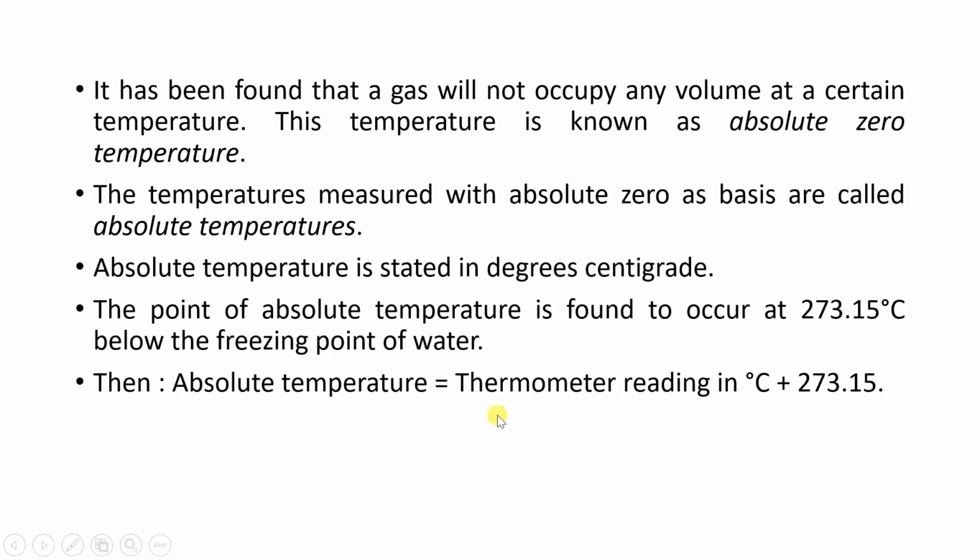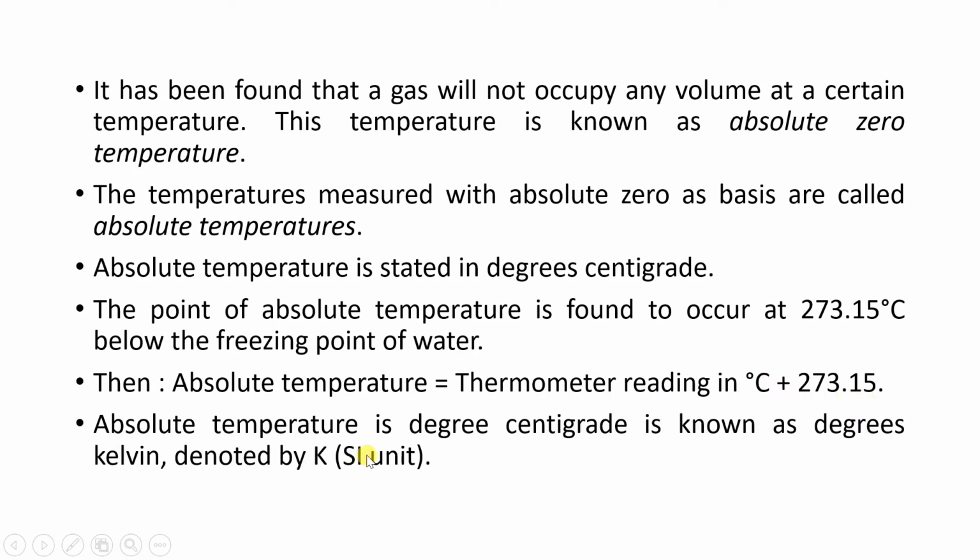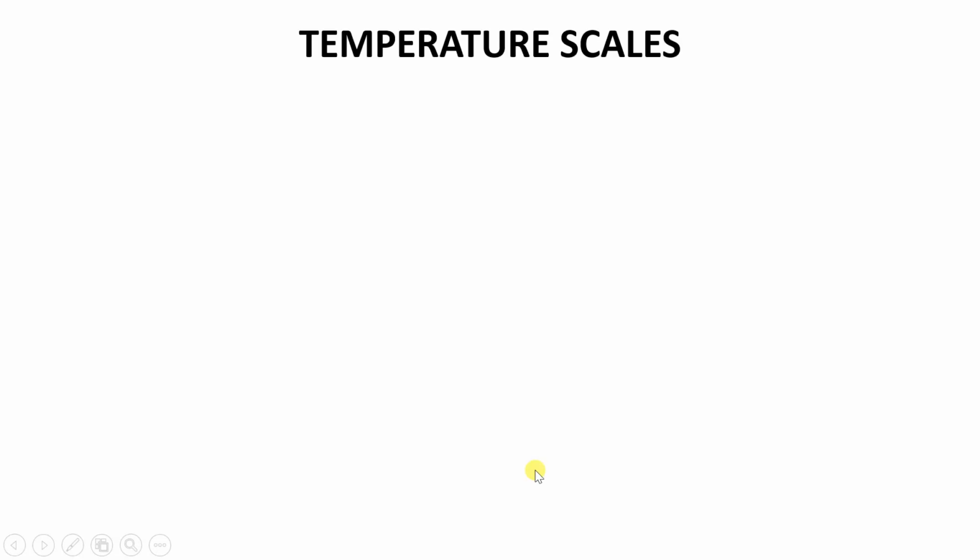The absolute temperature is the thermometer reading in degrees Celsius plus 273.15. Absolute temperature is measured in Kelvin, and the Kelvin temperature is the thermometer temperature in degrees Celsius plus 273.15. Absolute temperature is known as degrees Kelvin, denoted by K in SI unit. Okay. Temperature scales we'll see next class.